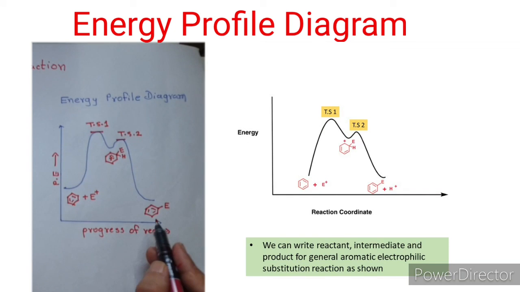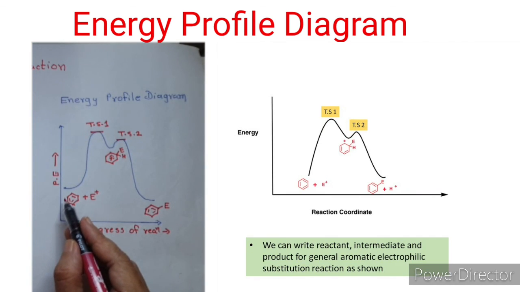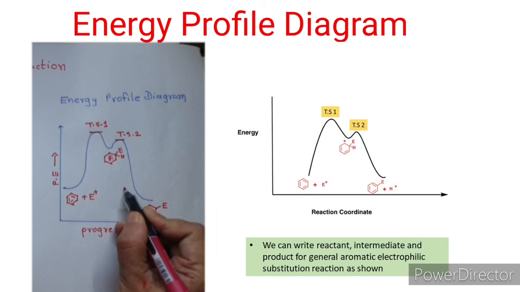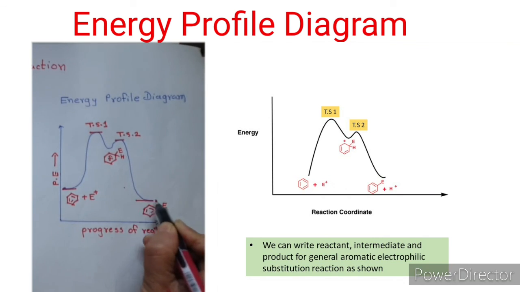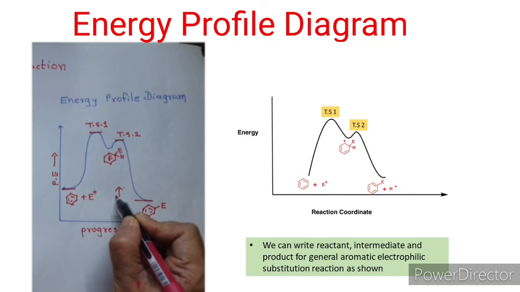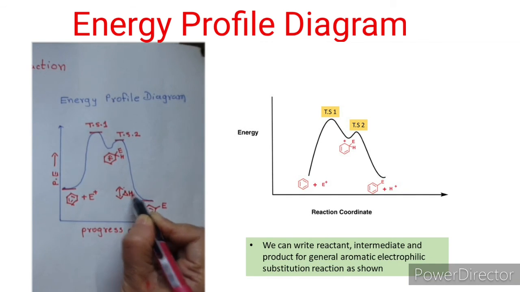From intermediate to product, since aromaticity is regained, this is a fast reaction. The difference between the energy of reactant and product is delta H.